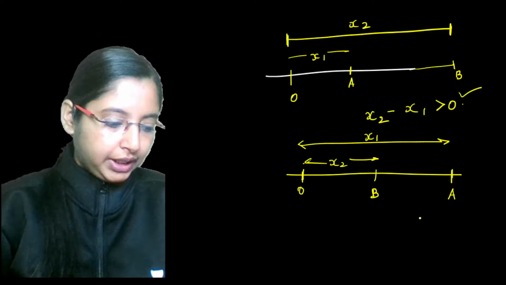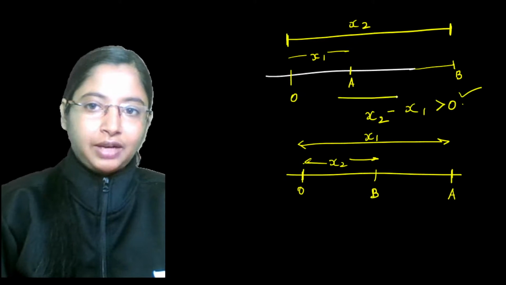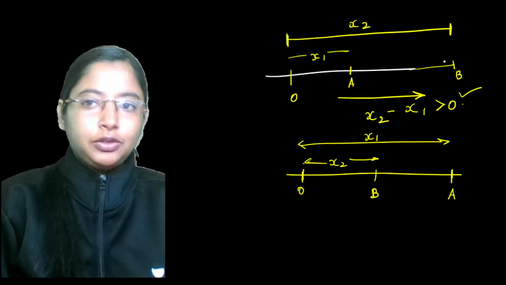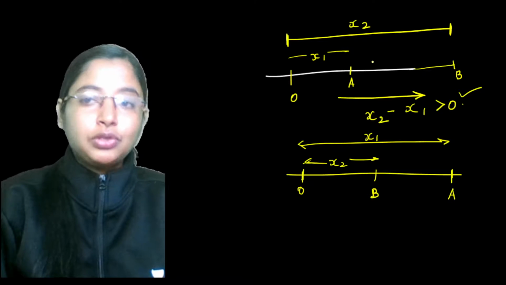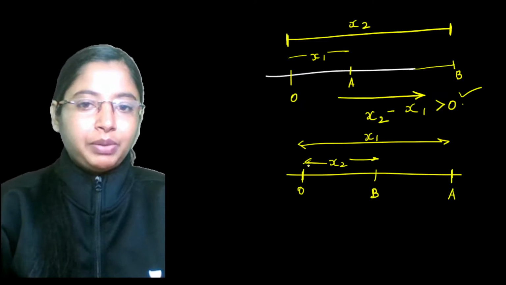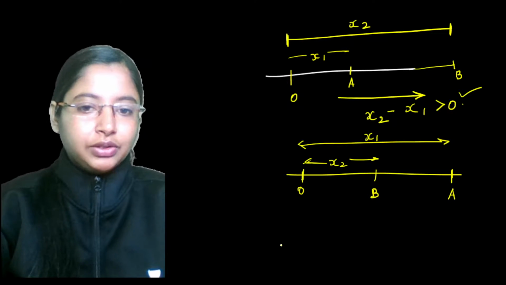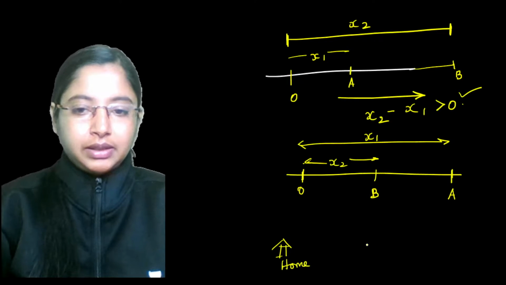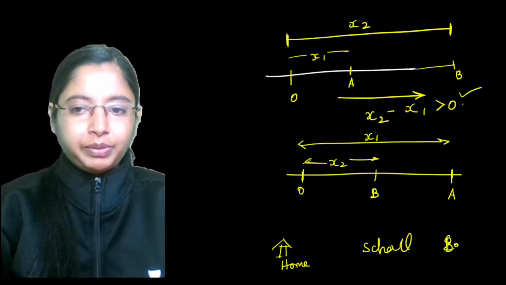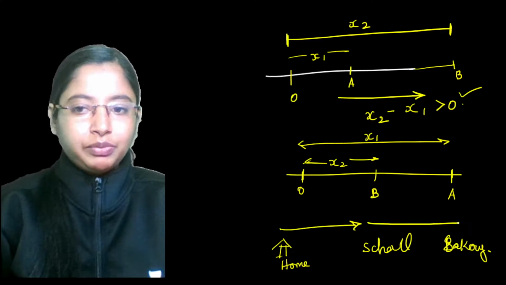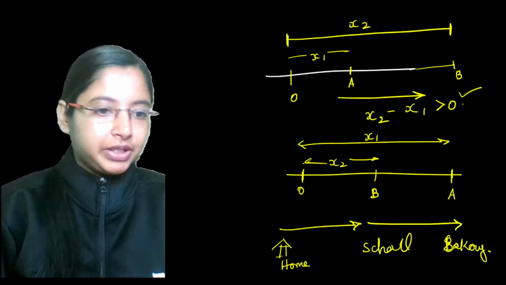If you're just going in one direction, whatever distance you covered to your school gets added to the distance from your school to the bakery. So this is your home, this is your school, and then any eatery, a bakery or a juice shop, anything that you're going to. From home to school you're going, and from school to bakery you're going. That's a positive displacement.